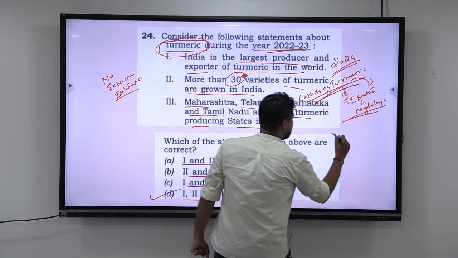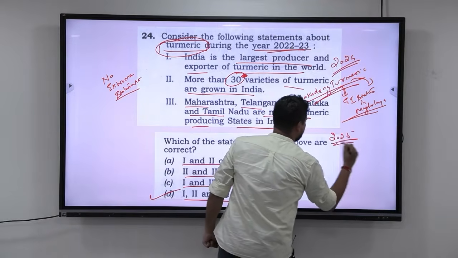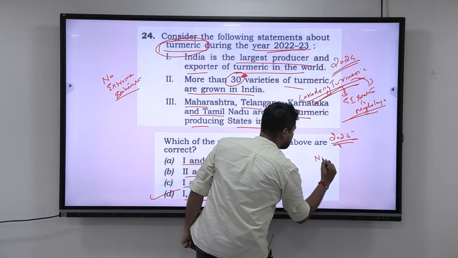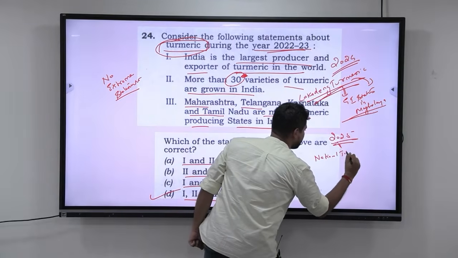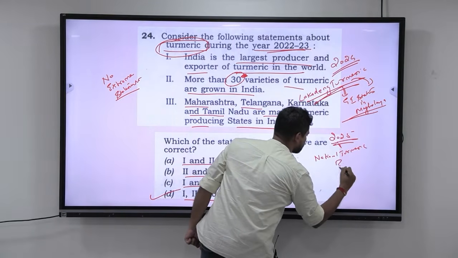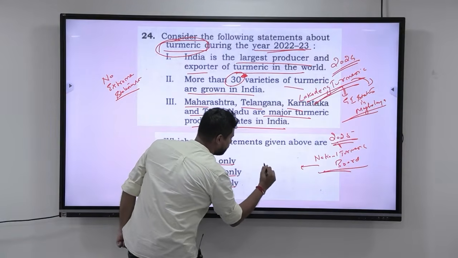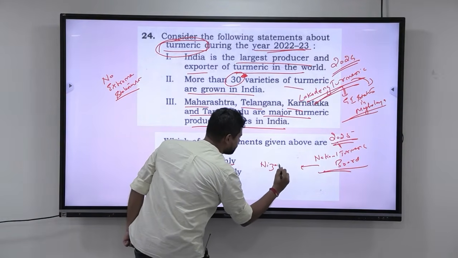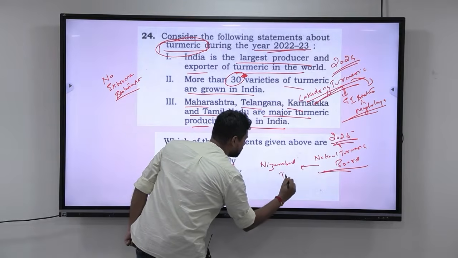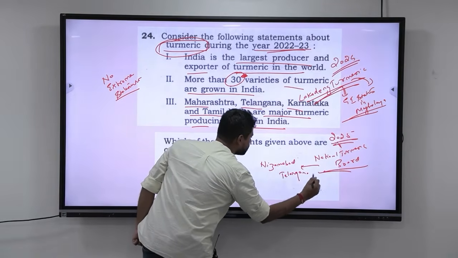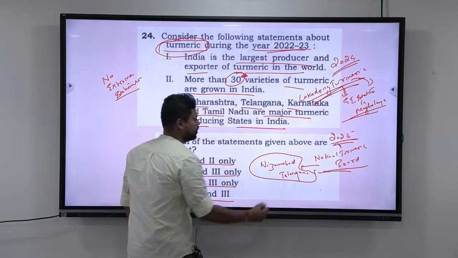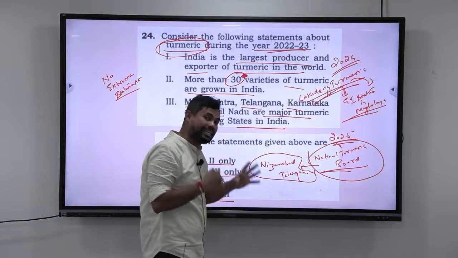That is one. In 2025, they set up something called the National Turmeric Board. This National Turmeric Board was set up in Nizamabad, Telangana. Because it was set up in Nizamabad, Telangana, turmeric is constantly in news.